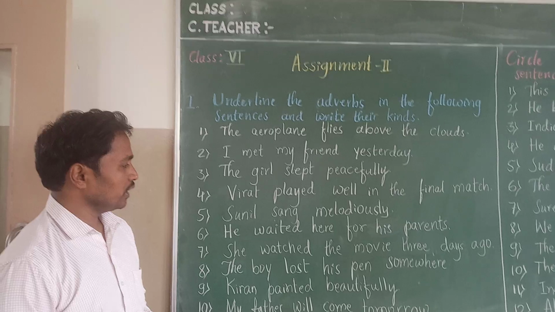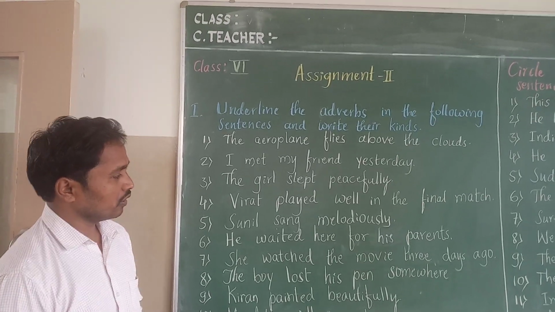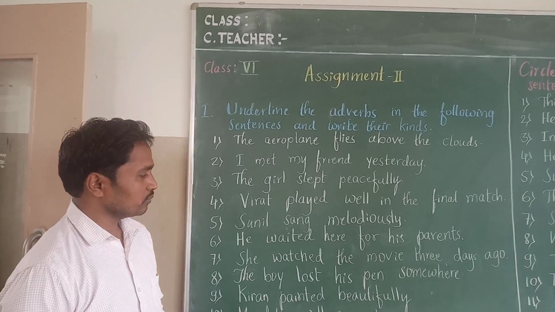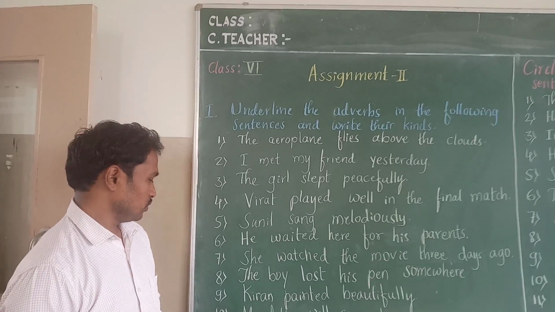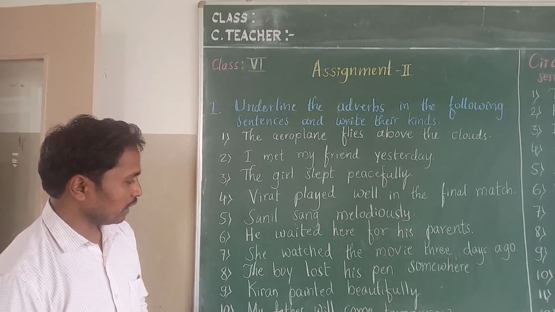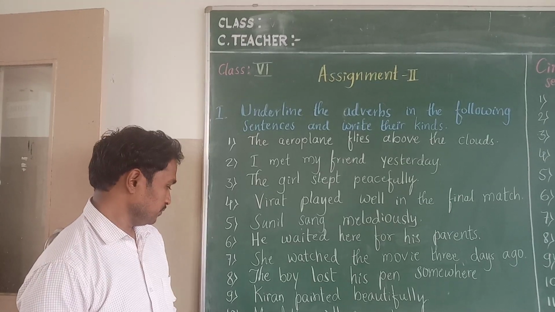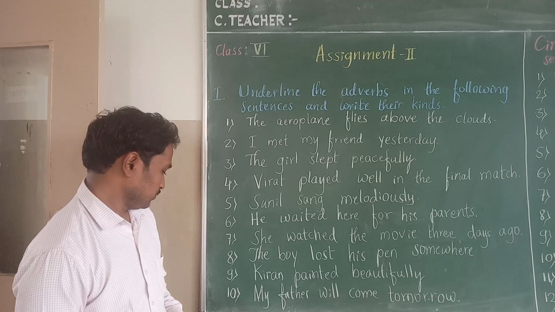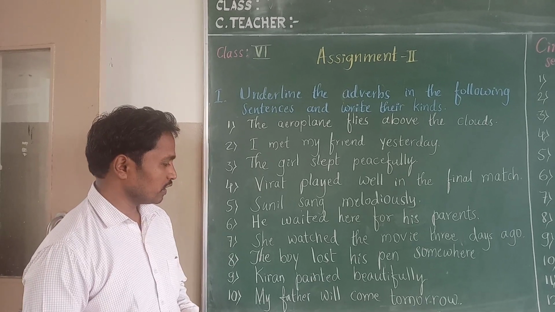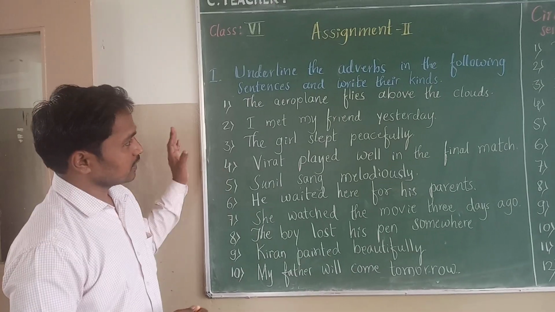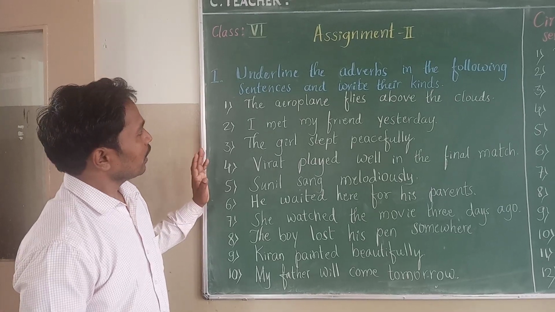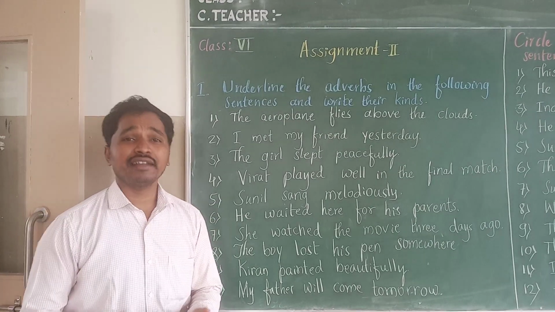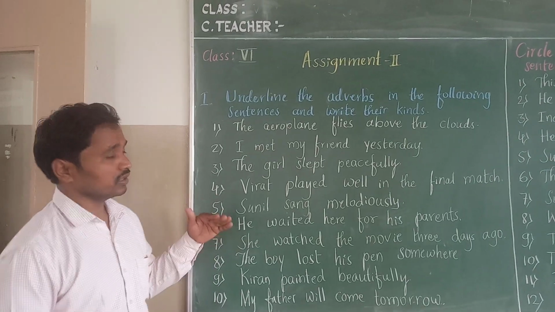Sixth one, he waited here for his parents. Seventh one, she watched the movie 3 days ago. Eighth one, the boy lost his pen somewhere. Ninth one, Kiran painted beautifully. 10th one, my father will come tomorrow. These are the sentences having adverbs. You have to underline them and write their kinds below the sentence.